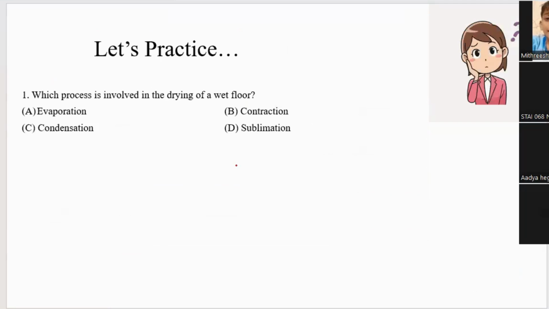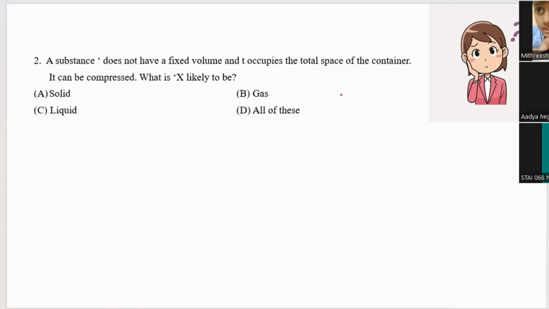Let's practice. Let us see some questions. You have to answer this question. Which process is involved in the drying of a wet floor? Evaporation. Yes, that is evaporation due to the temperature; the water molecules are escaping. Next, a substance does not have a fixed volume and it occupies the total space of the container. It can be compressed also.